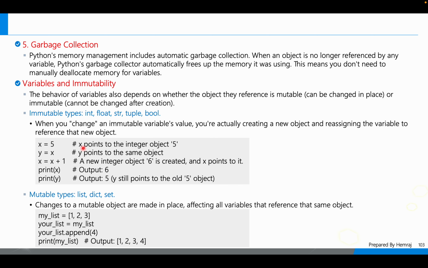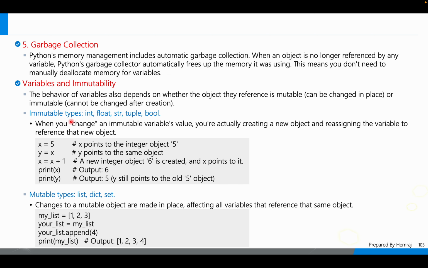Mutable types are list, dictionary, set. Changes to mutable objects are made in place, affecting all variables that reference that same object. My list is 1, 2, 3. Your list is my list. Your list append 4. We can see the change in my list too. So your list output is 1, 2, 3, and 4. That means there are two variables referencing the same mutable object.